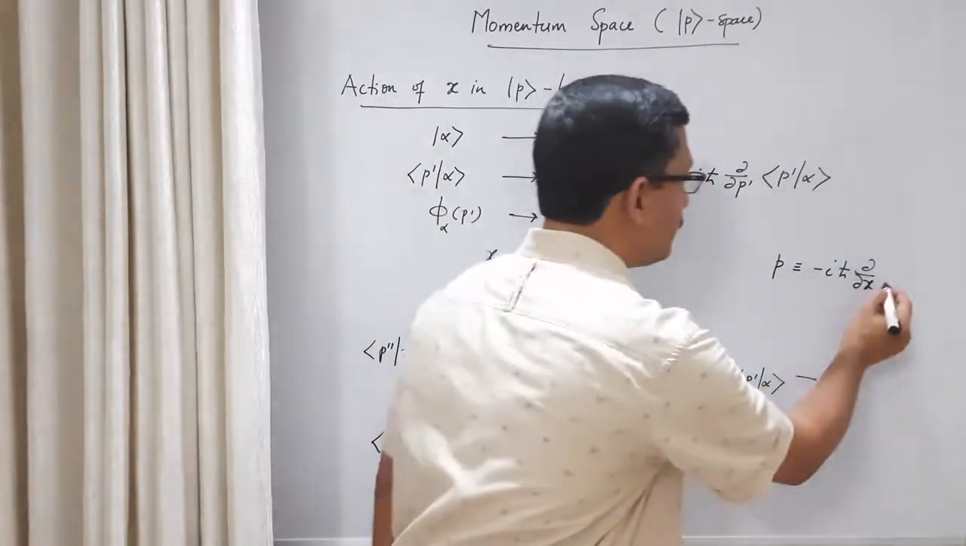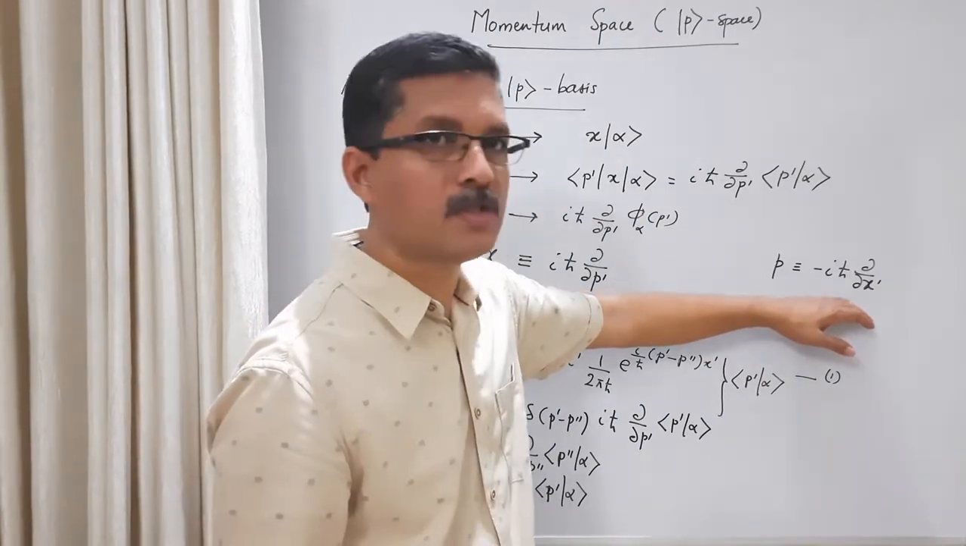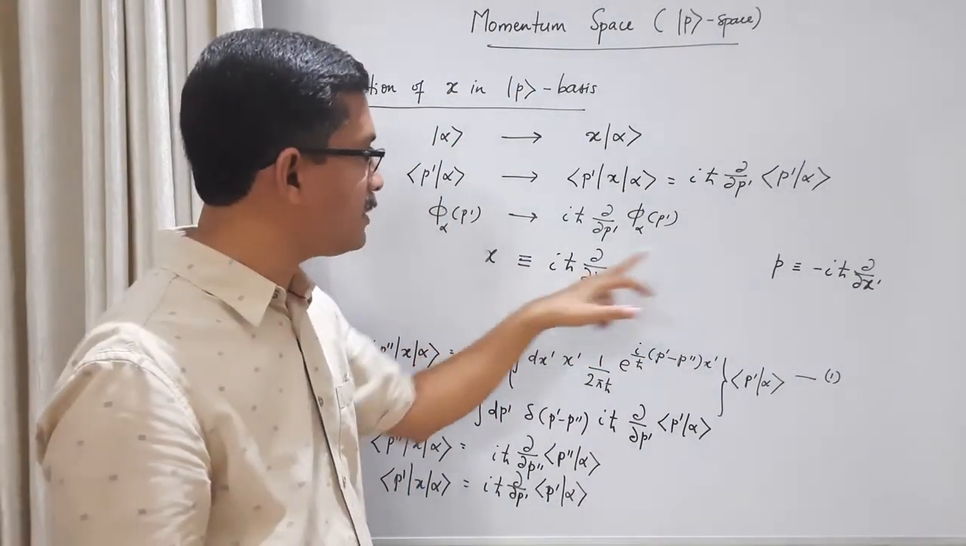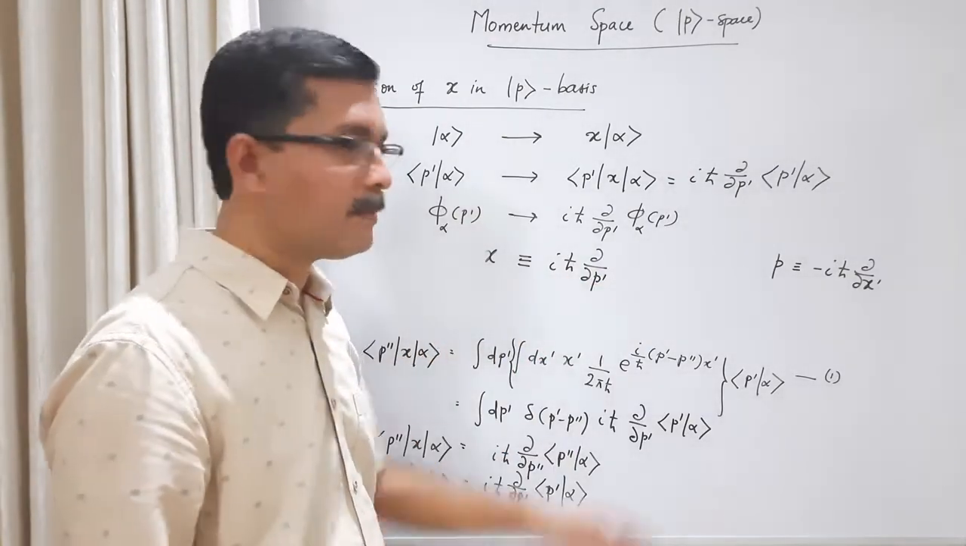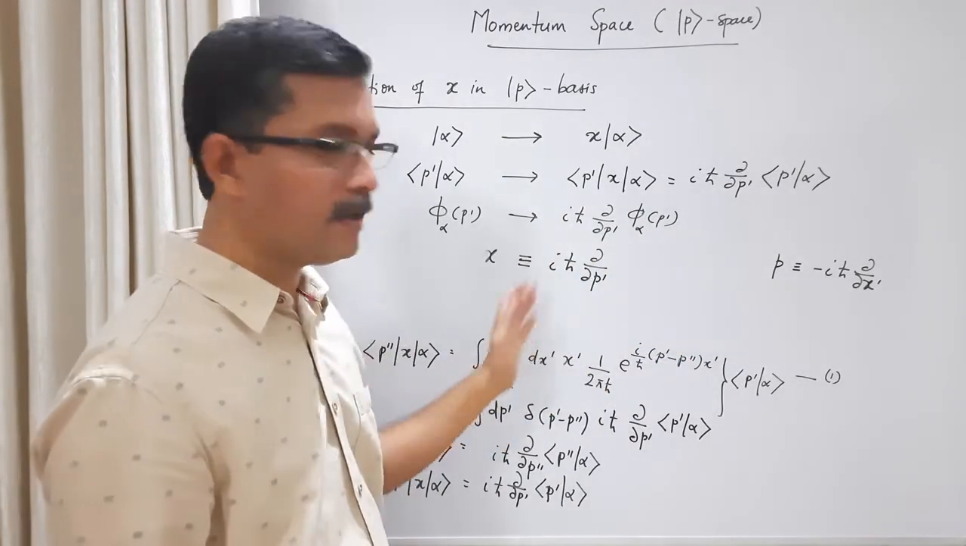∂/∂x', that's the behavior of the momentum operator in position basis. And this is the behavior of the position operator in momentum basis. There is no minus sign here, that's the only difference. Otherwise, there is a perfect symmetry between these two behaviors.